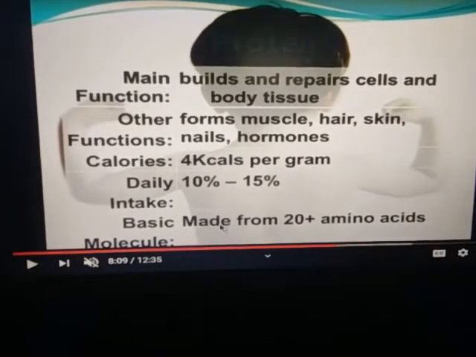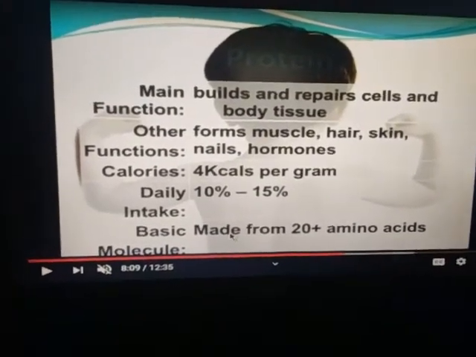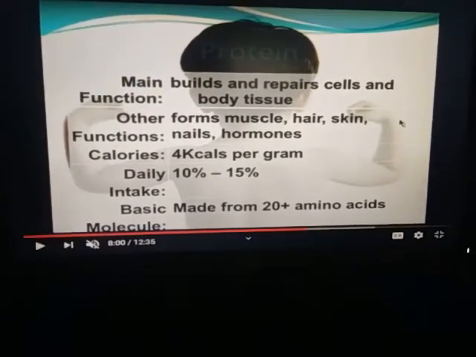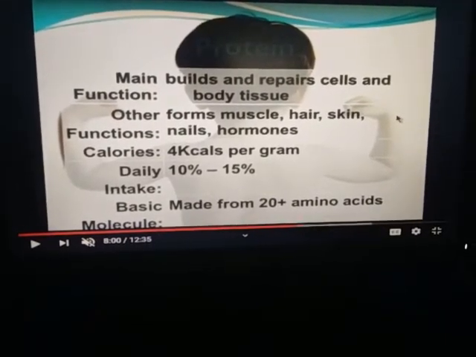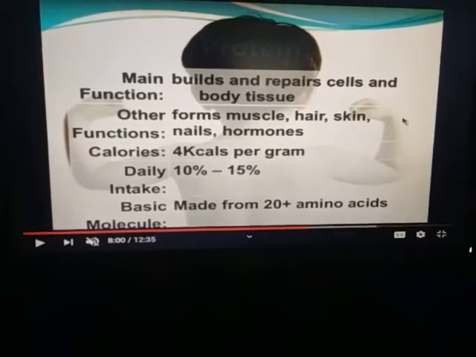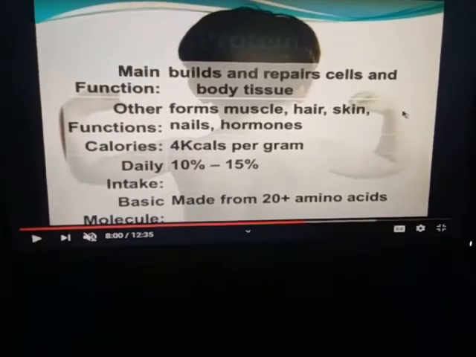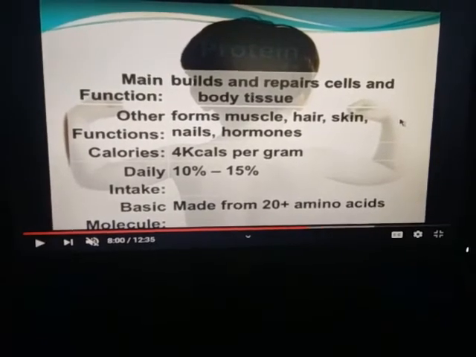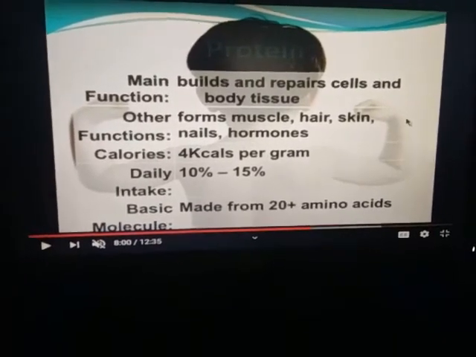Proteins are made up of 20 types of amino acid molecules. We can say that these 20 amino acids can be categorized into two parts. The first is the essential amino acids, and the second category is non-essential amino acids. Non-essential amino acids are 8 types that are formed inside our body, but essential amino acids are 12 in number, which are taken from outside to supplement our body.